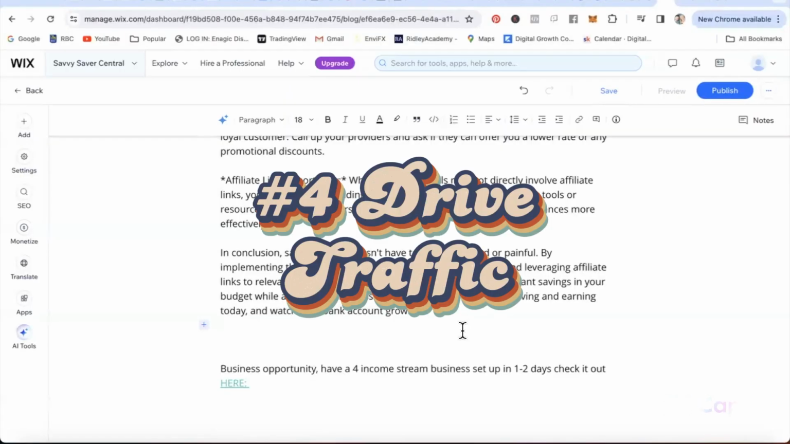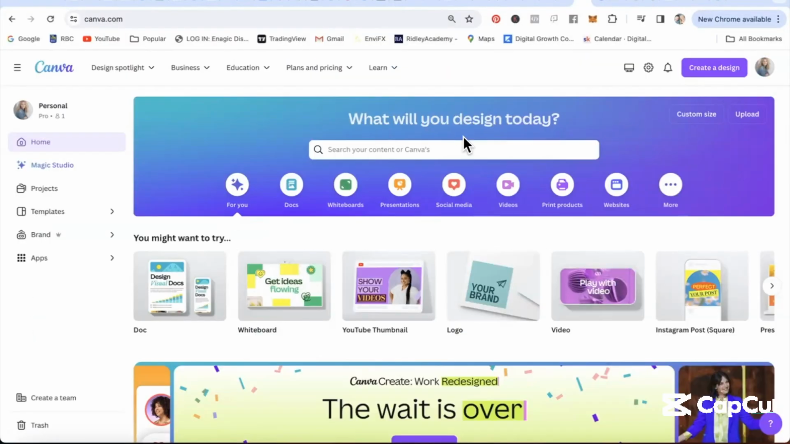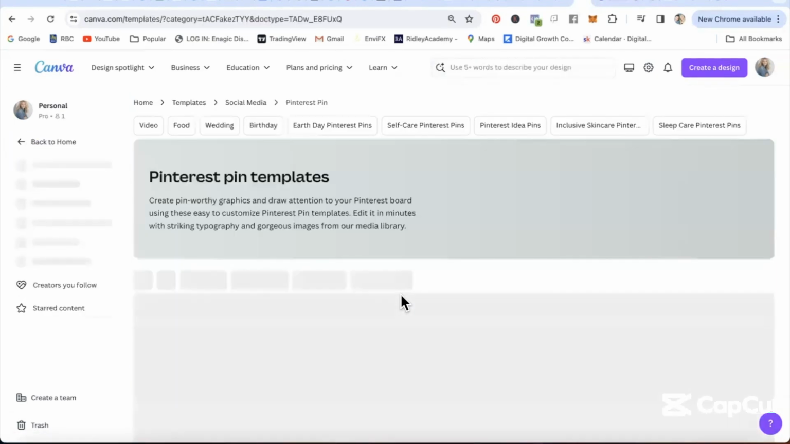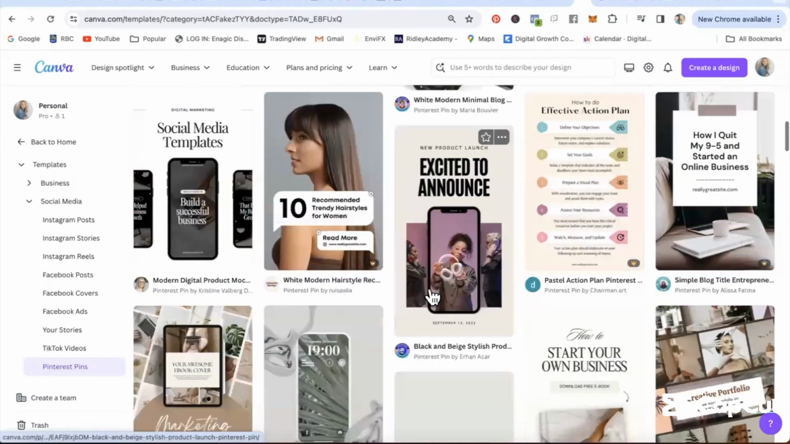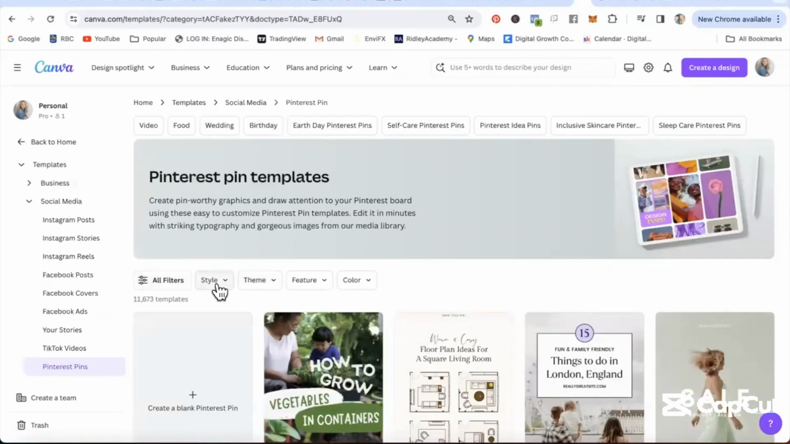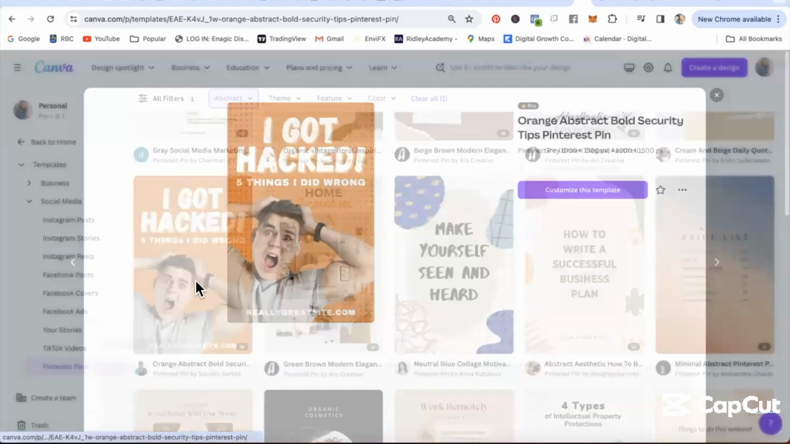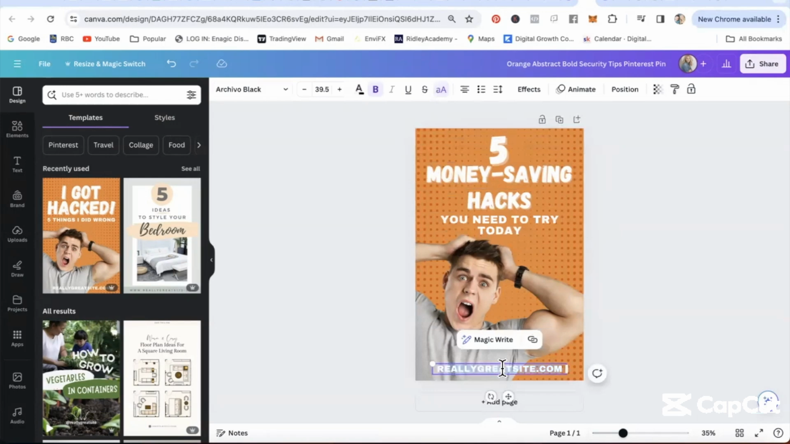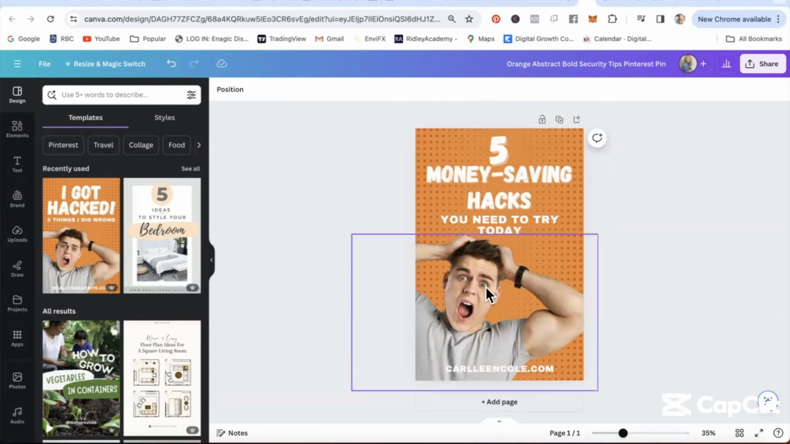Now let's drive traffic to your blog using Pinterest, and AI can help with that too. Head over to Canva, put in Pinterest, use the Pinterest pin. Here are some examples. You can even choose from style, theme, features, color. See, this one's very eye-catching. You can customize that. You put your blog site name down here if you have your domain. And then to change out this picture,